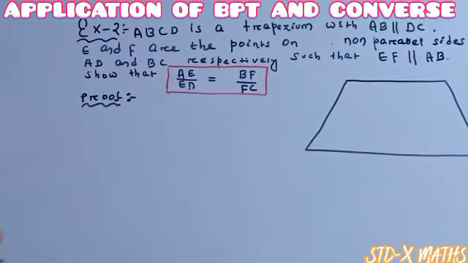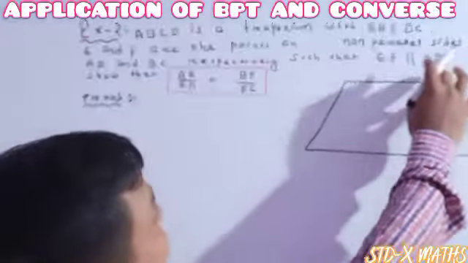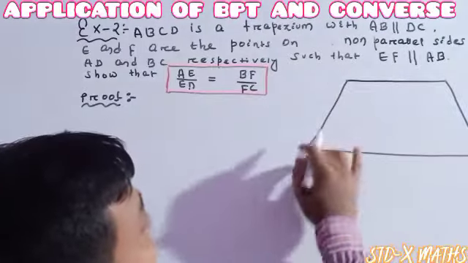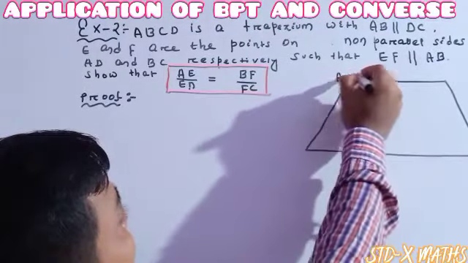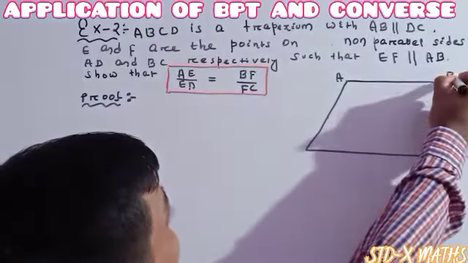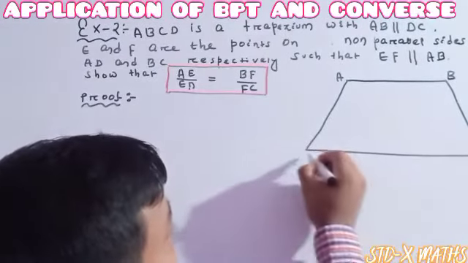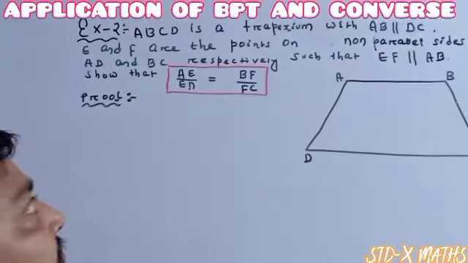See, ABCD is a trapezium in which AB is parallel to CD, otherwise DC. So 100% I have to give AB, here it is CD. So for which AB, this one is A, this one is our B, this one is our C, and this one is our D.